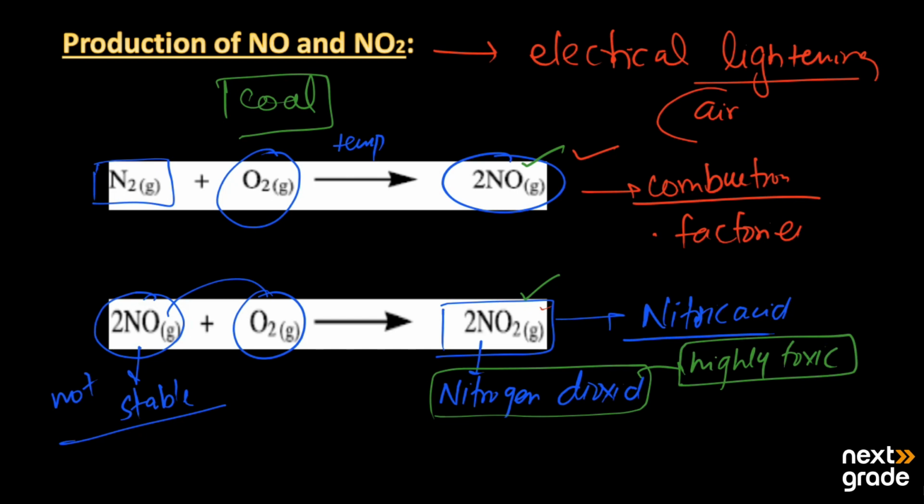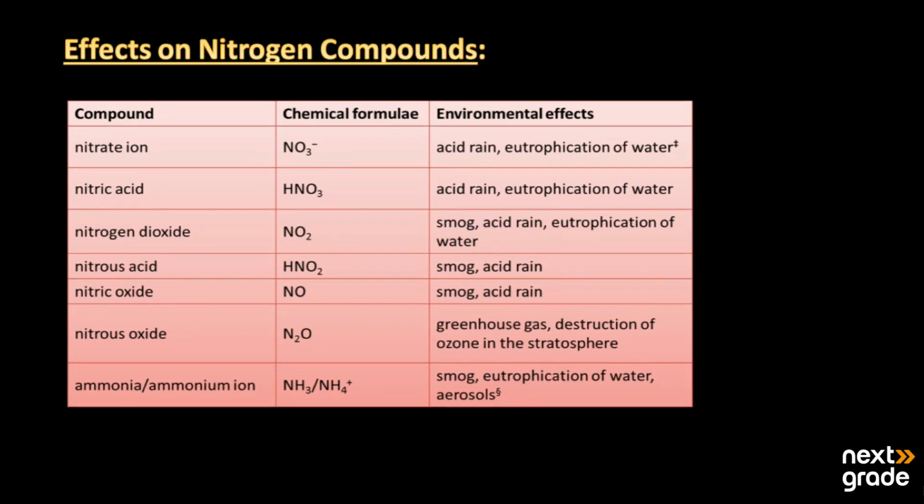Let's have a look at what the effects of the nitrogen compounds are. If we have the nitrate ion, its chemical formula is NO3 minus. Its effect on the environment is that it falls as acidic rain or causes eutrophication of the water. If we have nitric acid, its formula is HNO3.